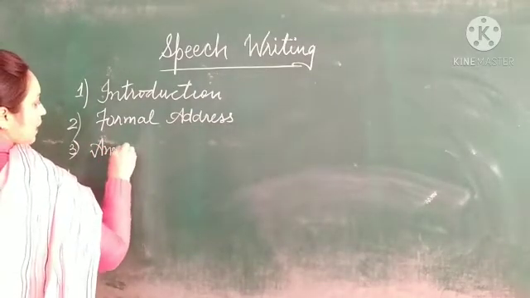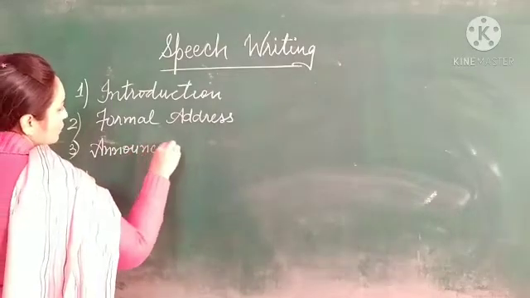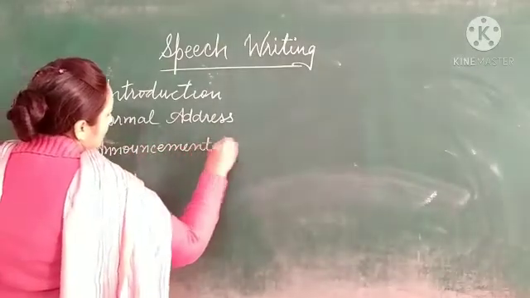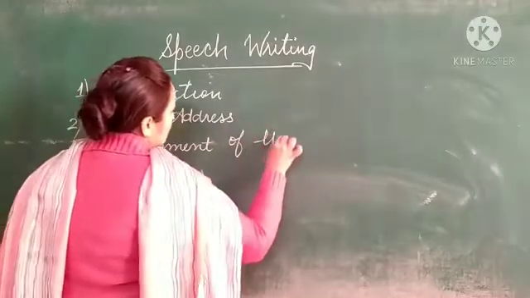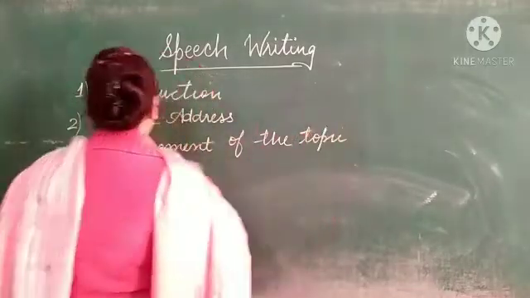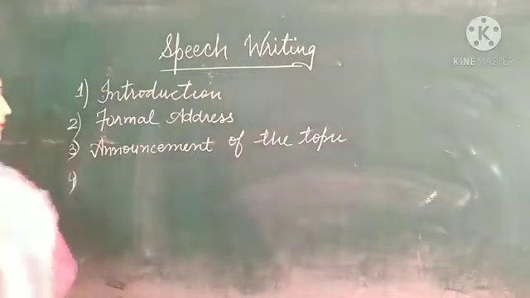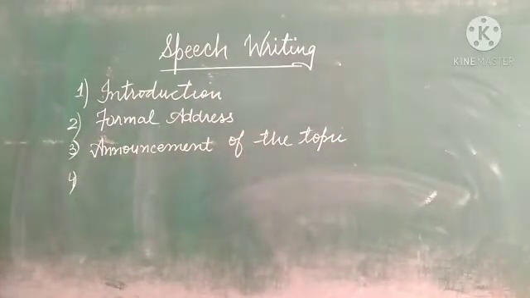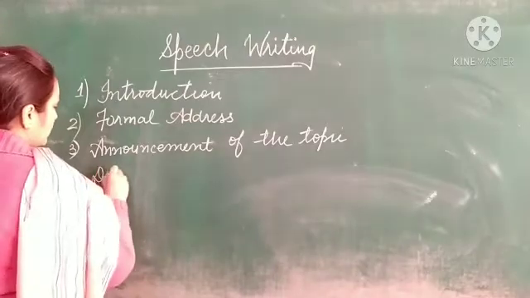So the next part will be announcement of the topic. Then we have fourth, that is development of the topic.